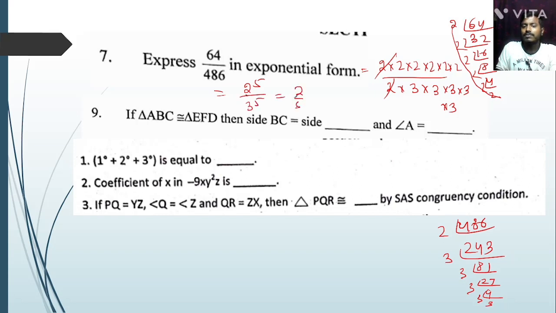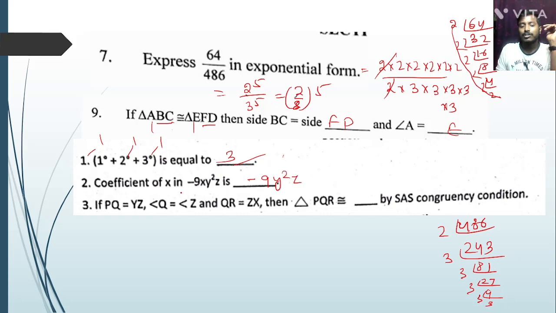In triangle ABC congruent to EFD, then BC equals the last, that is FD. Now A equals the first, that is E. Next, the degree is 3, because the powers are 1, 1, 1, 1 plus 1 plus 1, that is 3. Coefficient of x, that is minus 9 y square z. If the question is numerical coefficient, then only minus 9.